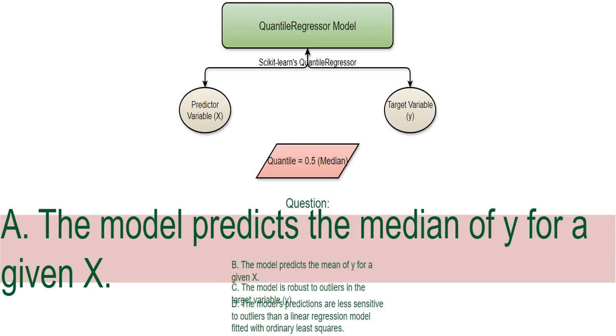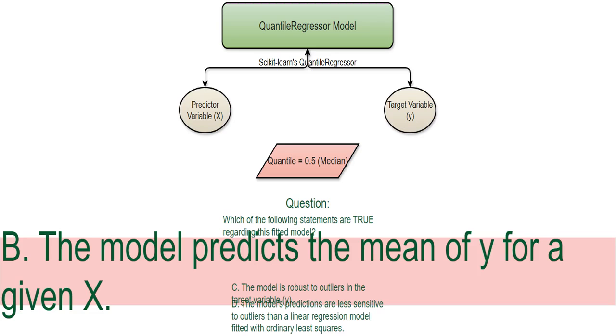The QuantileRegressor aims to predict the 50th percentile of the target variable, y, for each value of the predictor variable, x. That's the median. This is FALSE. We're using a QuantileRegressor, not a model that estimates the average, the mean. The QuantileRegressor focuses on a specific percentile, specifically the median when the quantile is 0.5.